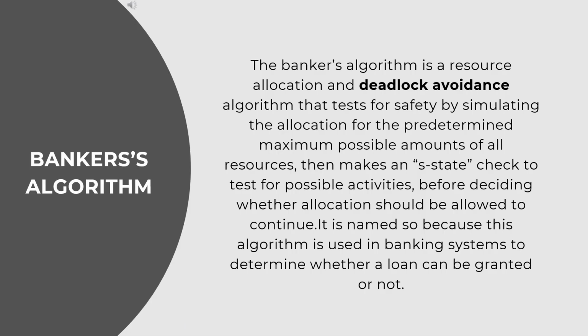The Banker's algorithm is used in operating systems to avoid deadlocks by managing the allocation of resources to processes. It ensures that resources are allocated safely by checking if granting a resource request will lead to a safe state or not. The Banker's algorithm is named so because this algorithm is used in banking systems to determine whether a loan can be granted to a person or not.